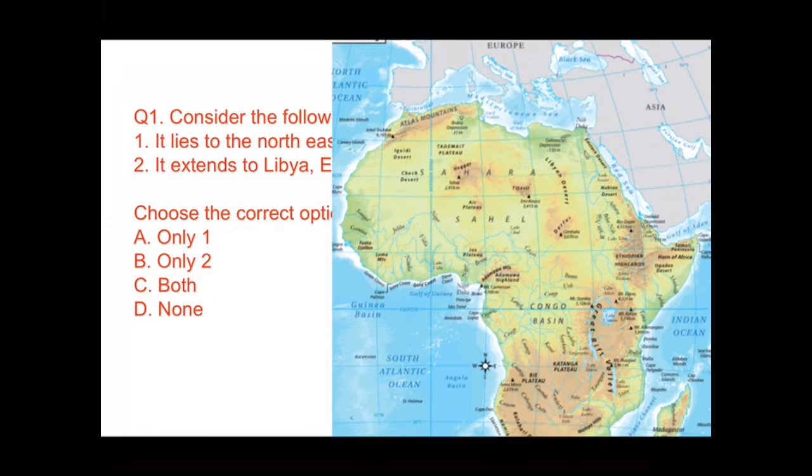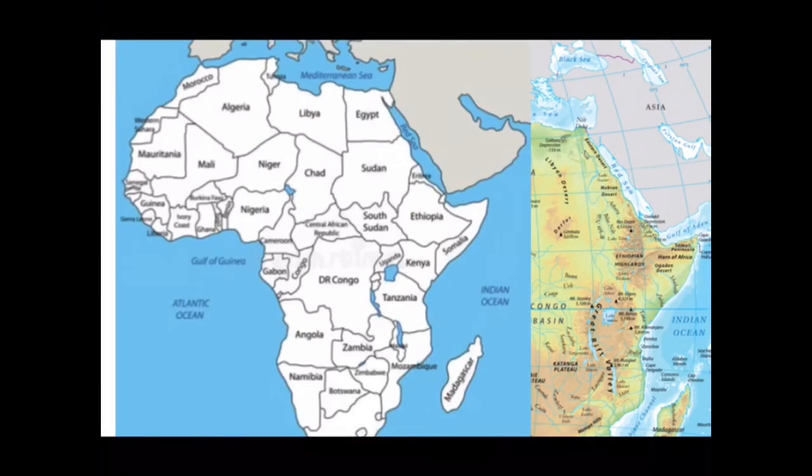See this map, guys. This is Libyan desert, right, and this is Sahara desert. So it is lying to the northeast of Sahara desert. So option 1 is right. And you can see this map also, political map of Africa. This is the country Libya, Egypt and Sudan. So Chad is a country where this Libyan desert doesn't lie, right?